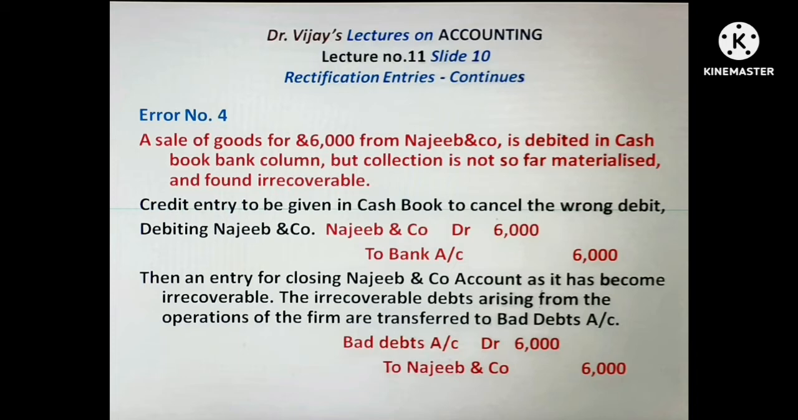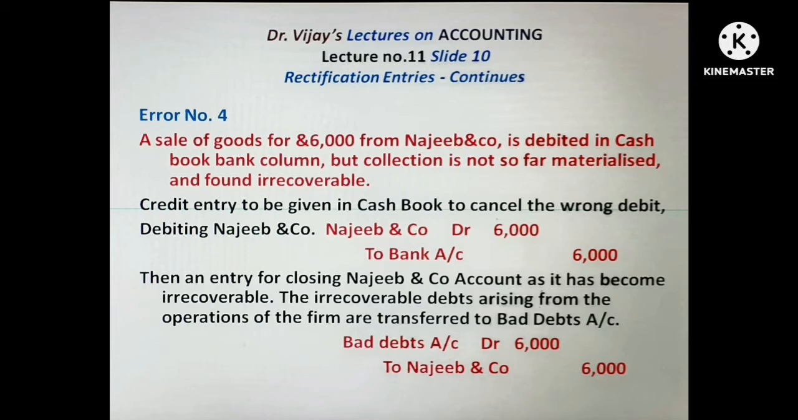The credit entry to be given in the cash book to cancel the wrong debit entry is made by debiting Najib and Company: Najib and Company debtor to bank account $6,000. Then an entry for closing Najib and Company account is necessary as it has become irrecoverable. The irrecoverable debts arising from the operations of the firm are transferred to bad debts account.